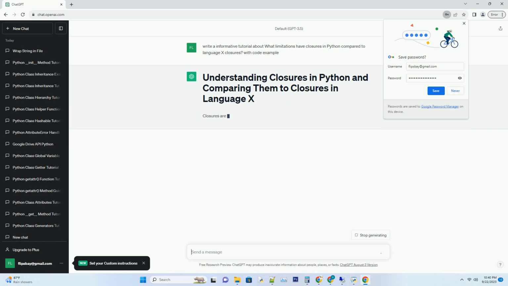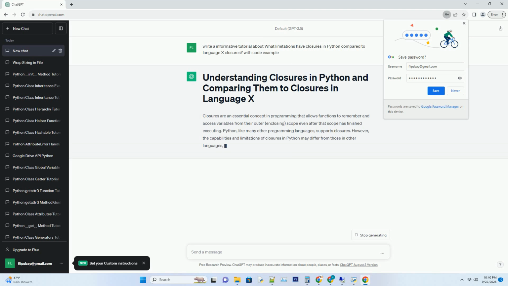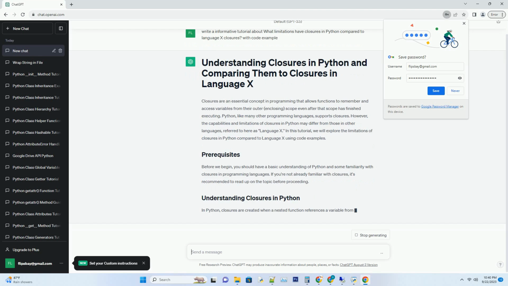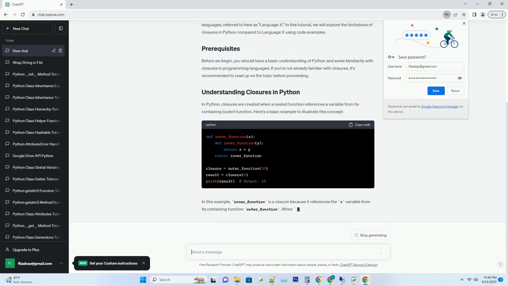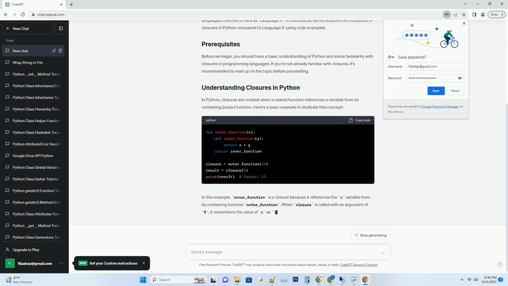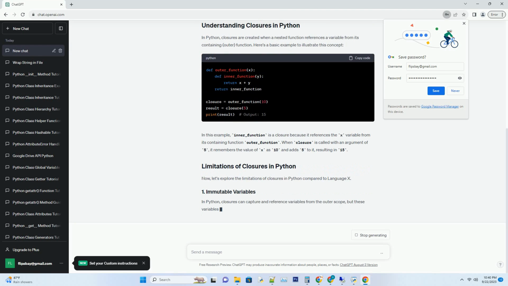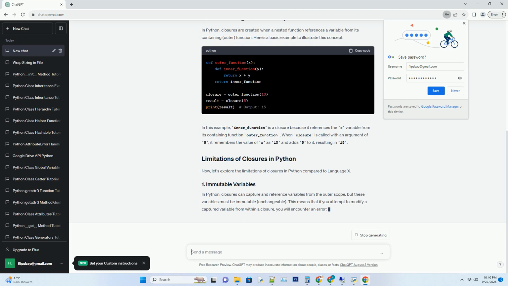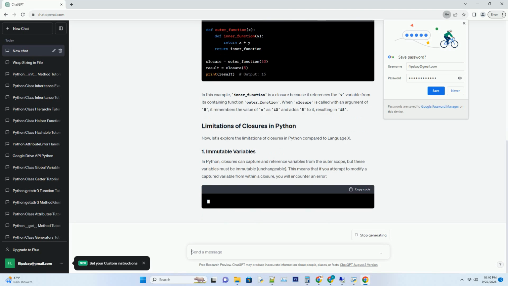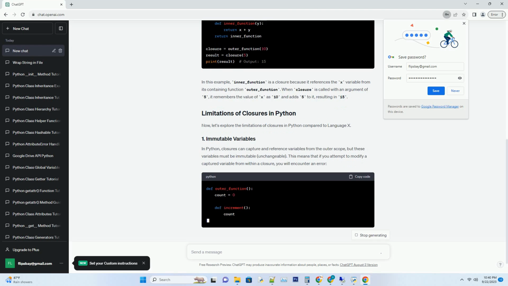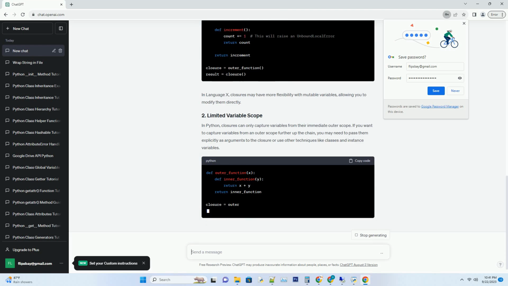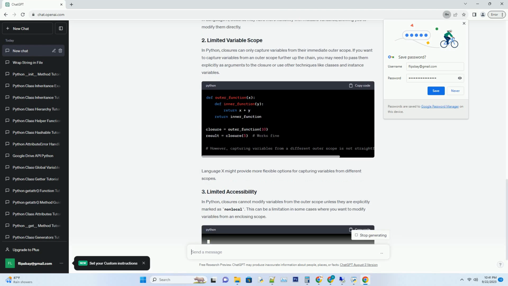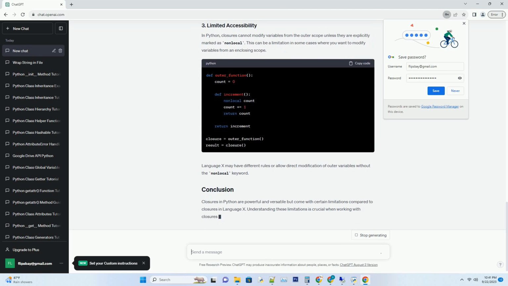Closures are an essential concept in programming that allows functions to remember and access variables from their outer, enclosing scope even after that scope has finished executing. Python, like many other programming languages, supports closures. However, the capabilities and limitations of closures in Python may differ from those in other languages, referred to here as language X. In this tutorial, we will explore the limitations of closures in Python compared to language X using code